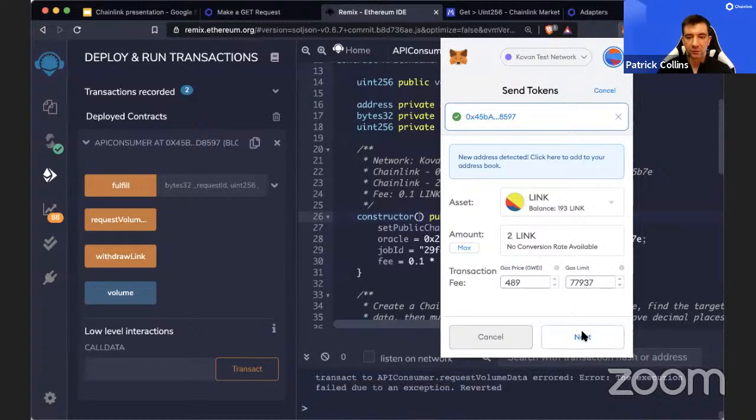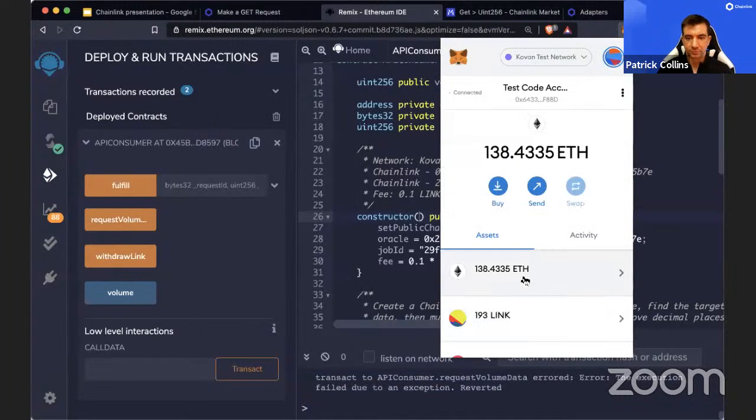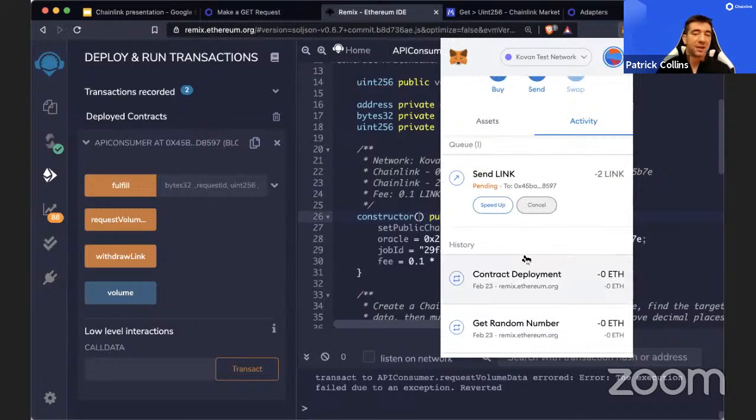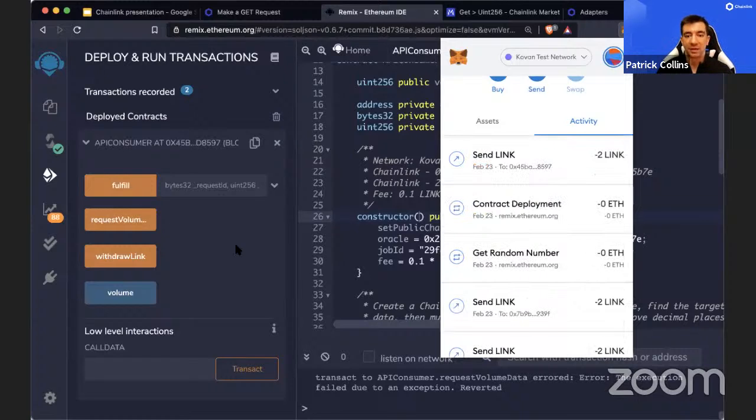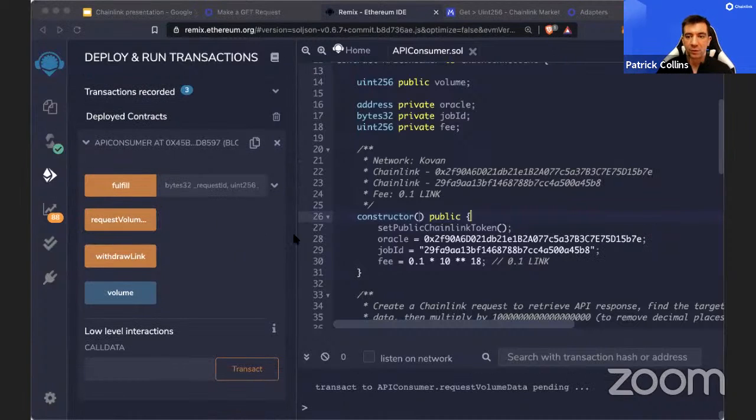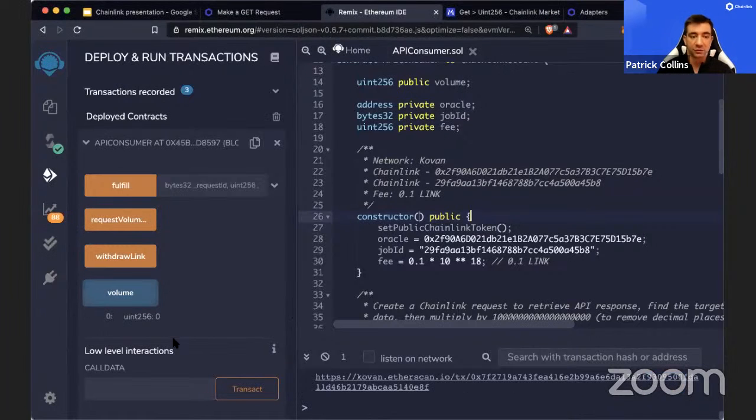So we're going to send this some link. We're going to send it to link. And again, we're sending it to link just to be safe in case we want to make a whole bunch of API calls. And once it gets sent these link, then we can actually request data from the Oracle that we've specified and get the number. Now that the link is in here, we can hit this request volume data function, and I'm going to hit confirm. And while it's processing, if we hit volume, right now the volume is 0.